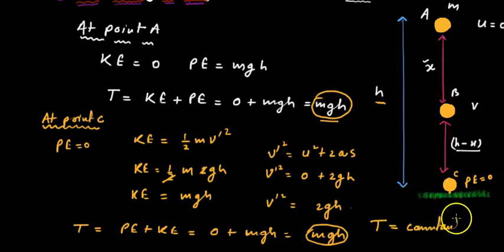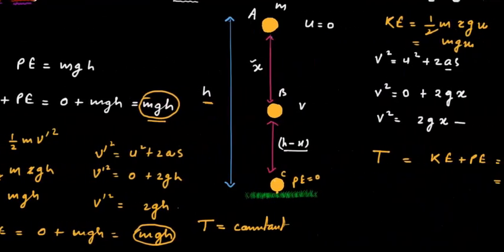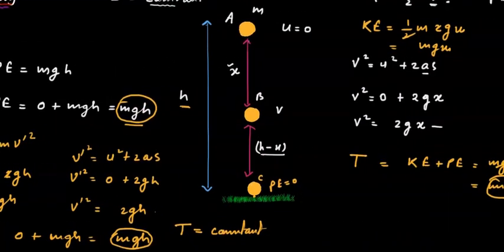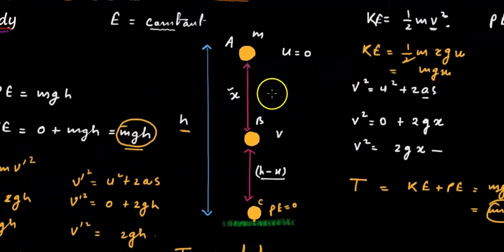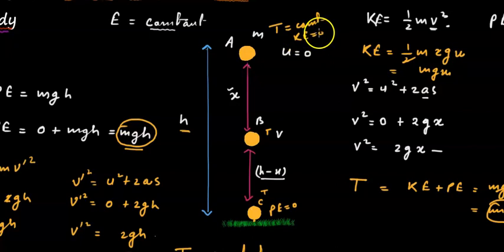We have actually calculated the value of total energy at three different points. We can find the total energy at n number of points, but the result will come the same. So the total energy over here is constant, here it is constant, and here it is constant. But what you have seen over here is that the kinetic energy was zero but the potential energy was maximum. Here the kinetic energy was not equal to zero, and neither was the potential energy.